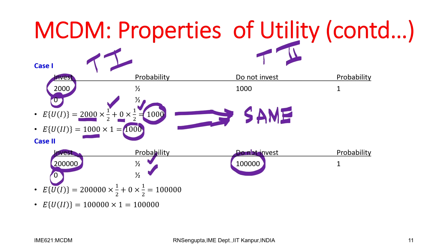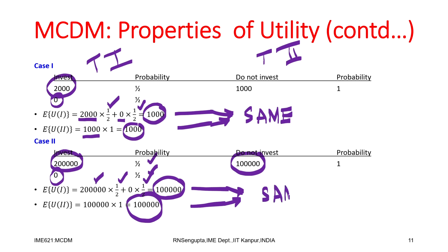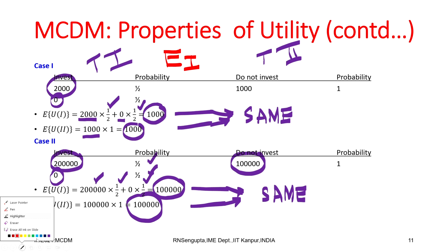So, if I want to find out the expected value, it is 2 lakh multiplied by half plus 0 into half, which gives you a value of 1 lakh, and similarly 1 lakh for table 2. So, instance 2 again same. Expected values are same. So, if I want to denote, this is the expected value for table 1, and this is the expected value for table 2.